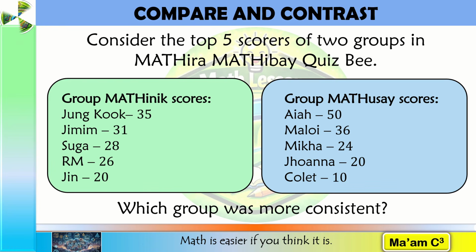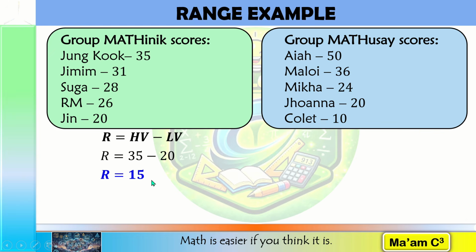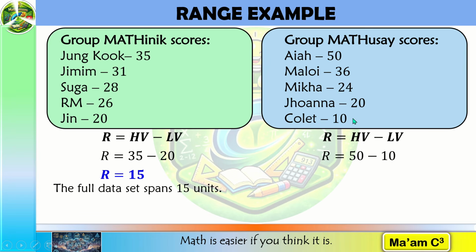Let us verify this impression by computing the range. Let us recall the formula for range: highest value minus lowest value. So that would be 35 minus 20, and that is equal to 15. So this means the full data set spans 15 units. Now let's take a look at group Mahusay. Let's recall again the formula. The highest value is 50 and the lowest value is 10. 50 minus 10 is 40. This means the full data set spans 40 units.